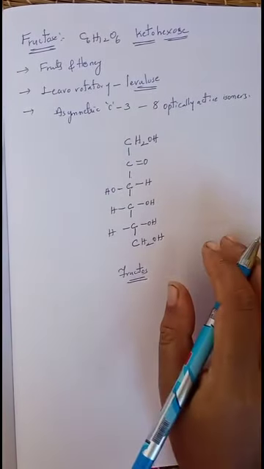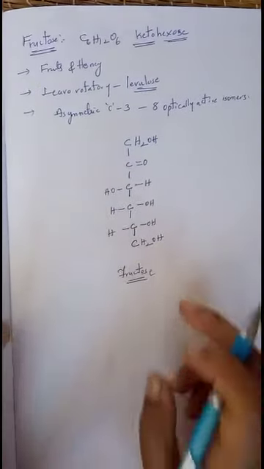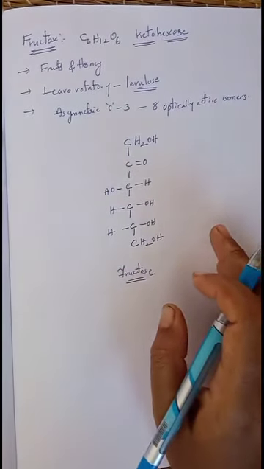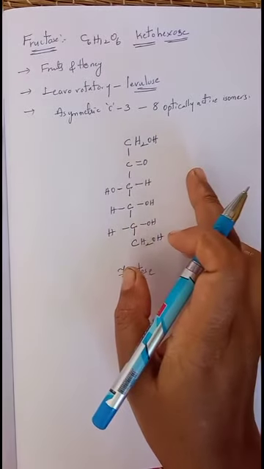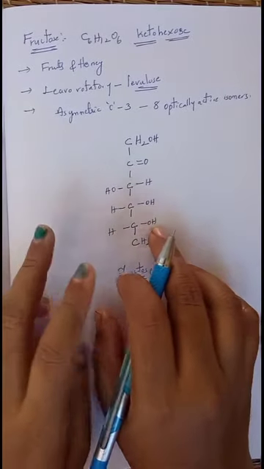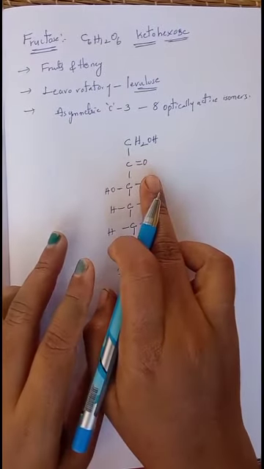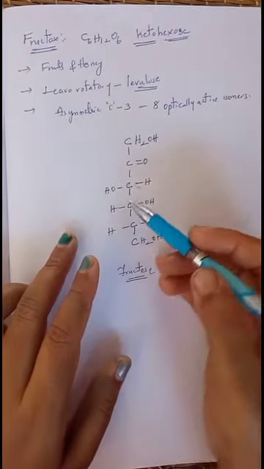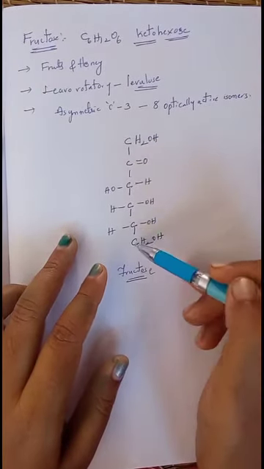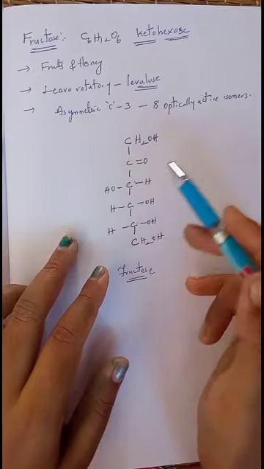Now we want to construct a cyclic ring structure, because like glucose, fructose also has a cyclic ring structure. Fructose does not show the positive test for the ketonic functional group because a free ketonic group is not present. That ketonic group is involved in the formation of a cyclic ring, so it is not able to show a free positive test. The ring is made between the first carbon and the 5th carbon: 1, 2, 3, 4 and 5.